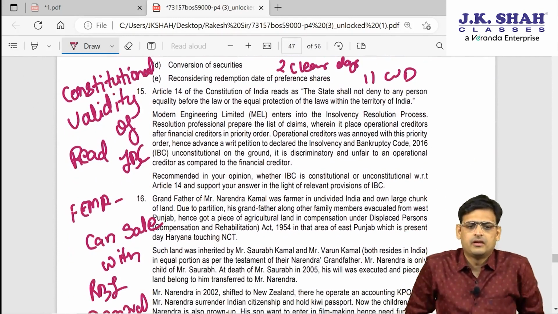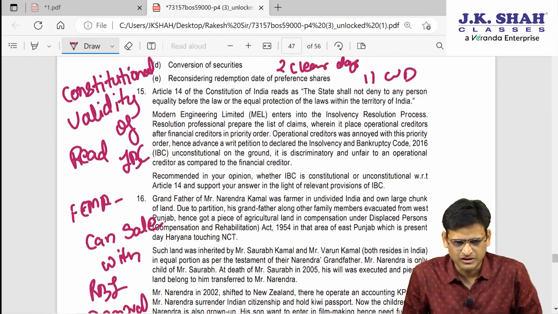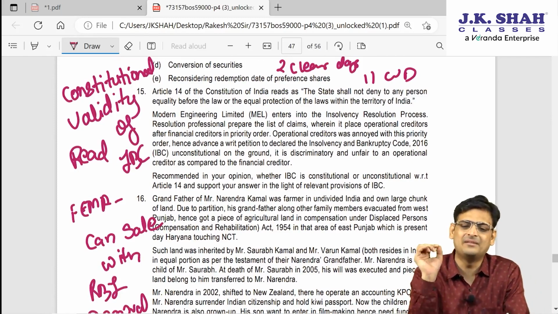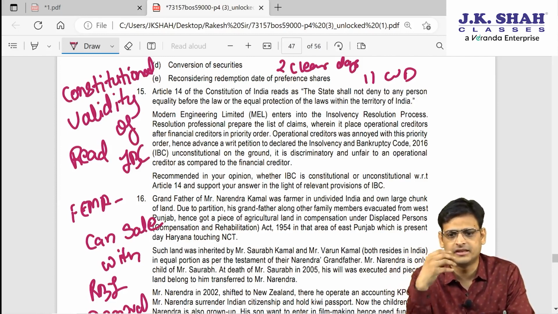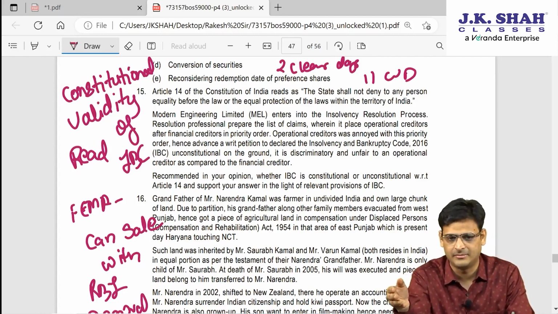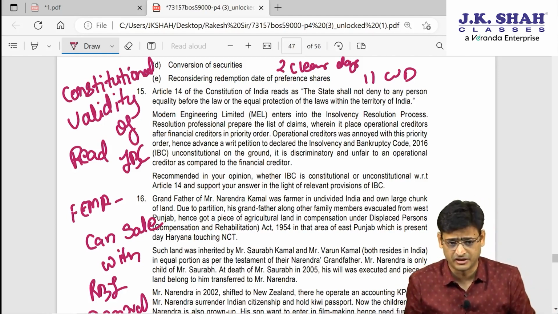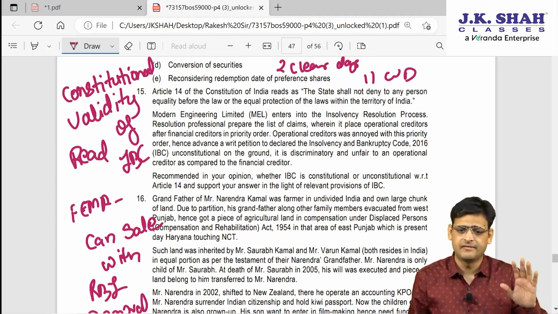Question 15. Please read this question. Now, this question I want you to read it. This question is based on what? So beta, this question is based on IBC constitutional validity. Whether the IBC is constitutionally valid or not, because in this situation they said that there is a discrimination in the IBC. So the court has said no, there is no discrimination in IBC. They treat in a strict way, but that does not mean there is a discrimination, and hence finally they concluded that IBC is legally valid.